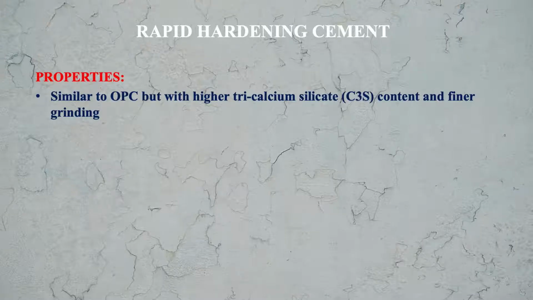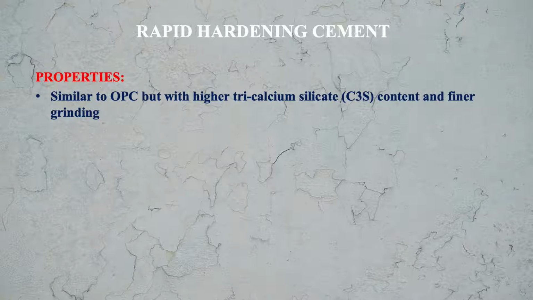Now let us see the next type of cement. The next type of cement is rapid hardening cement. Let us see the properties of rapid hardening cement. Rapid hardening cement is similar to ordinary Portland cement but with higher tricalcium silicate. It means the C3S content is higher in comparison to the OPC.